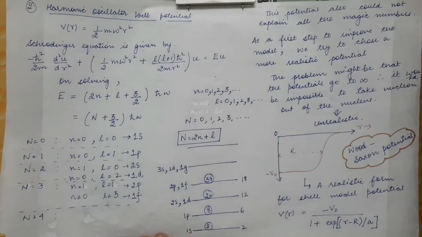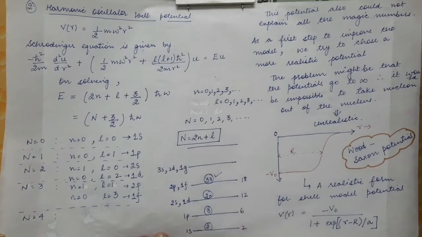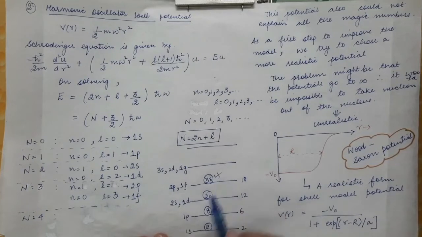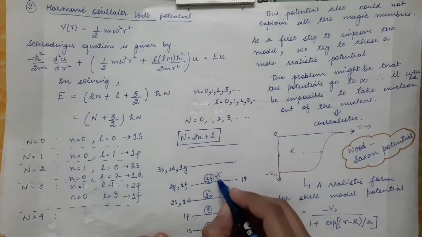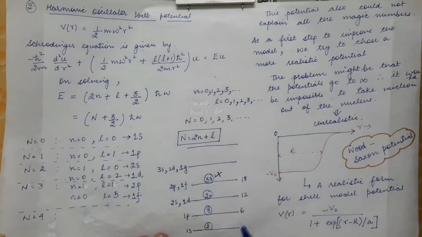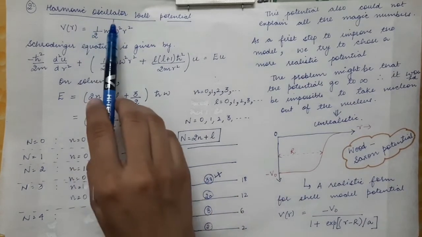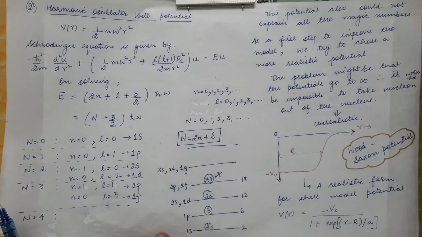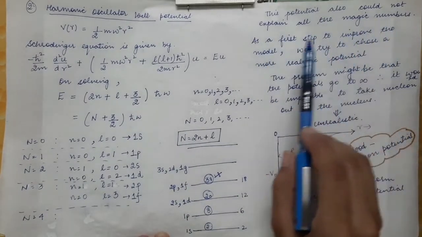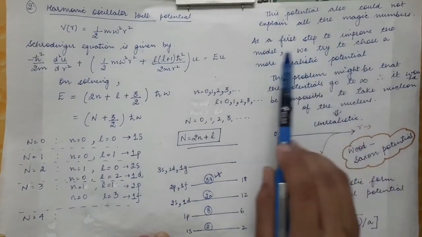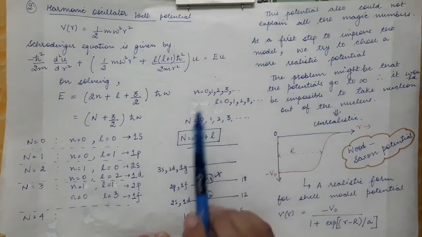So here also you can see the magic number 38. So this is not a magic number. 2 is a magic number, 8 is a magic number, 20 is a magic number, and 38 is not a magic number. Therefore the harmonic oscillator well potential was also rejected. This potential also could not explain all the magic numbers.